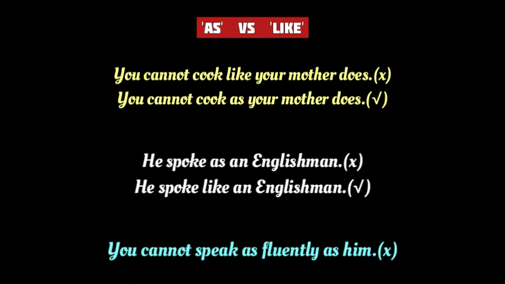But why? And then in the sentence "he spoke as an Englishman," the use of as is wrong. In this sentence, like should be used in place of as. He spoke like an Englishman. But do you know why? The last sentence "you cannot speak as fluently as him" seems to be correct, but actually it's also grammatically wrong. Now let's check out the answers to all these why questions.